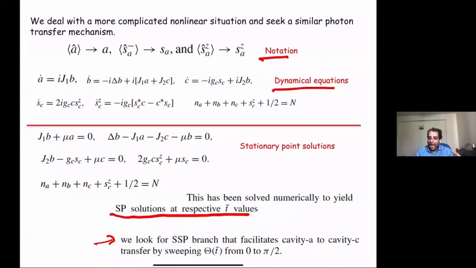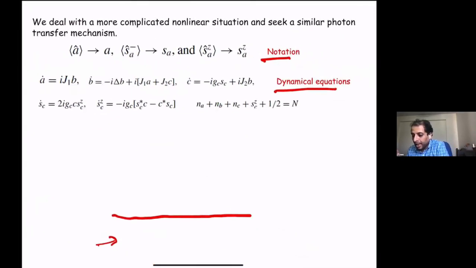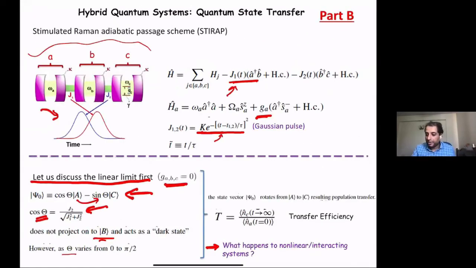I still have my complicated system that I described here, and the question is, how do I sweep, how do I change J1 and J2 such that I can move the photon from A to C, and in that process not even occupy B?